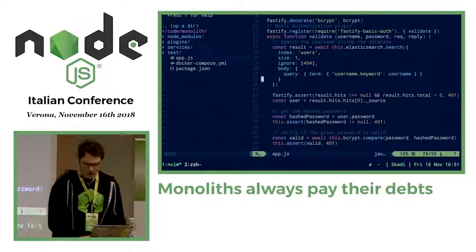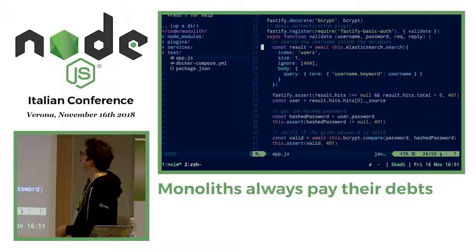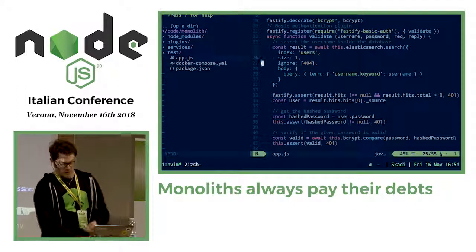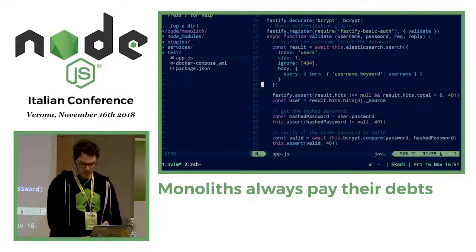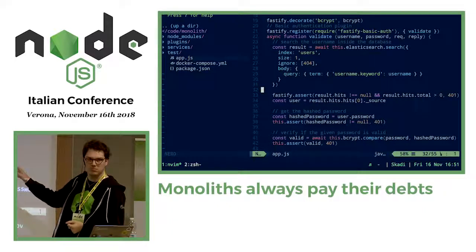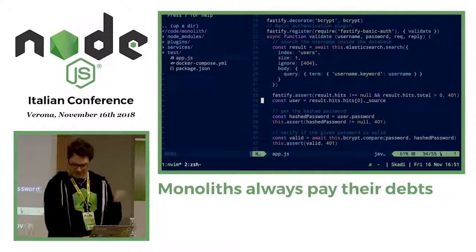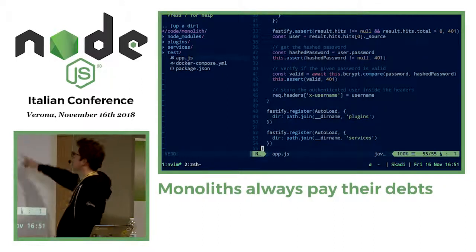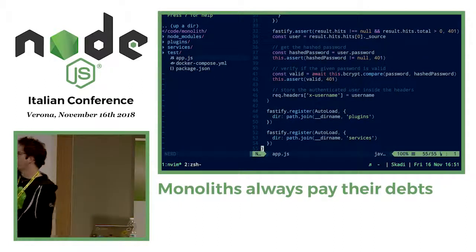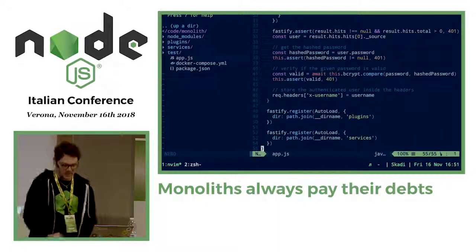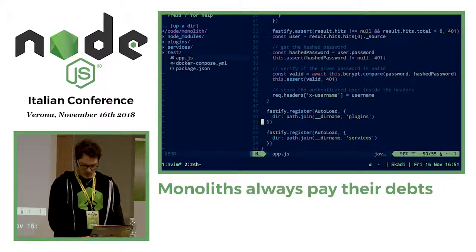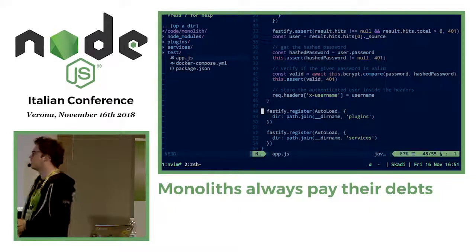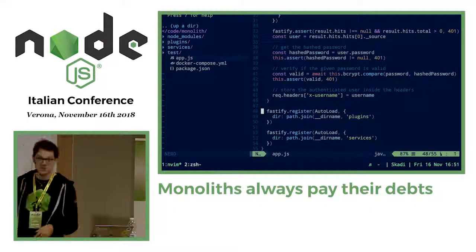And then how the validation function works is very easy. We are searching for the user in the database. If he is not present, we are sending back a 401. Everyone can see the code? Perfect. Sending back a 401. Otherwise, we will compare the hashed password. If it's not valid, 401, otherwise we can continue with the request. Then we have these two very nice autoload plugins, which basically will automatically load the entire content of the plugins and services folder for you.